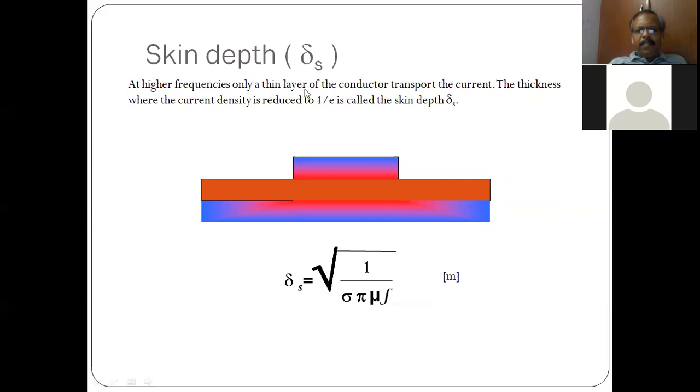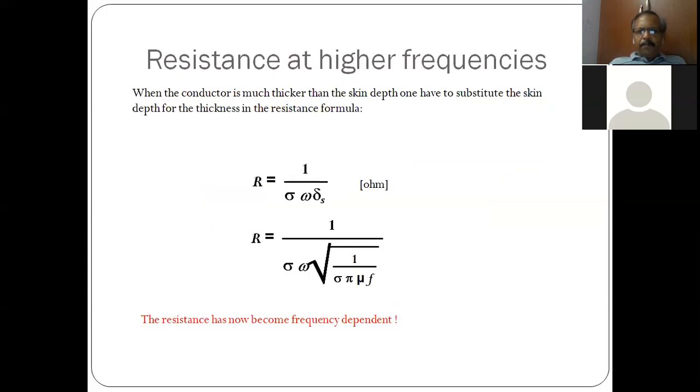At higher frequencies, only a thin layer of conductor transports the current. So even though your conductor may be physically thick, only a small layer is used for conduction. The depth of conduction, or skin depth, is given by this formula, and it is inversely proportional to frequency. So what is the impact?